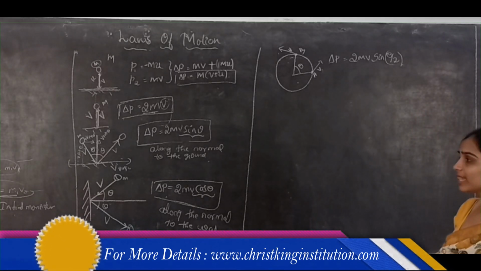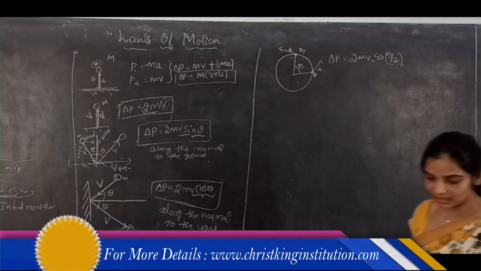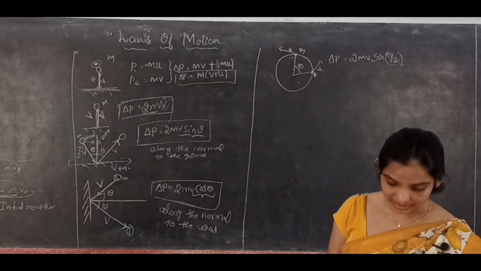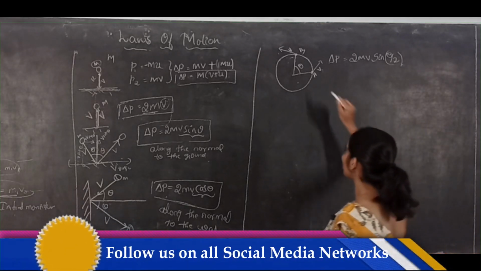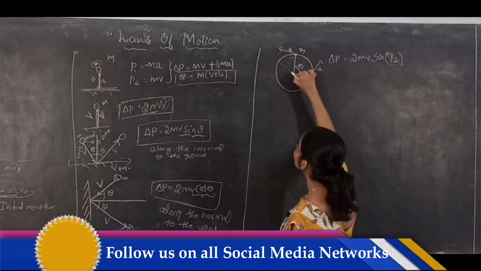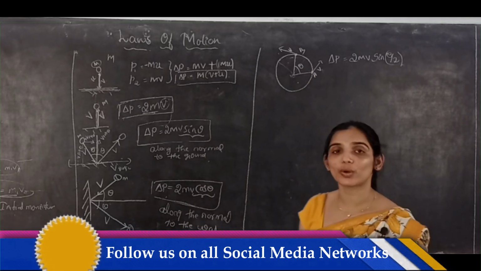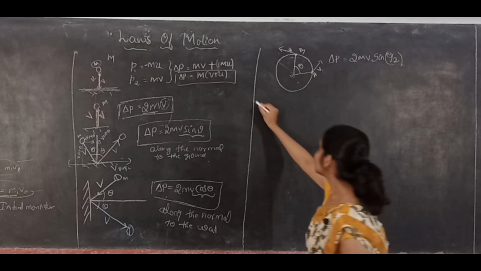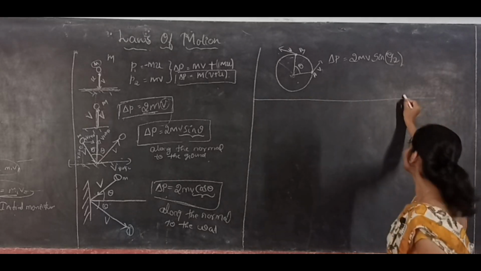So these are different scenarios. What is the direction of the change in momentum? It is directed towards the center of the circle. That will always be directed towards the center. The change in momentum will always be directed towards the center. Yes, this is about the momentum part.